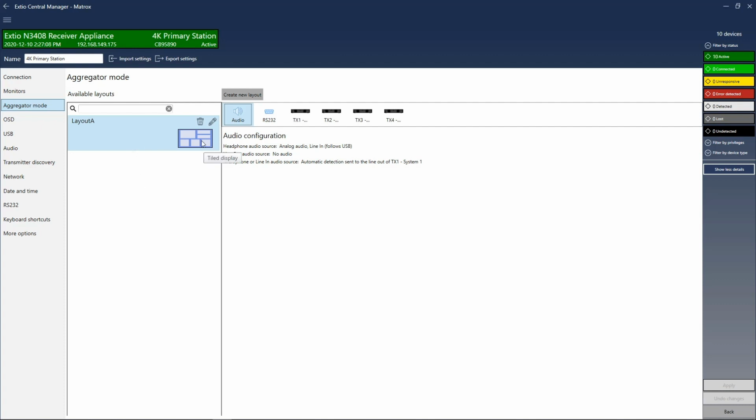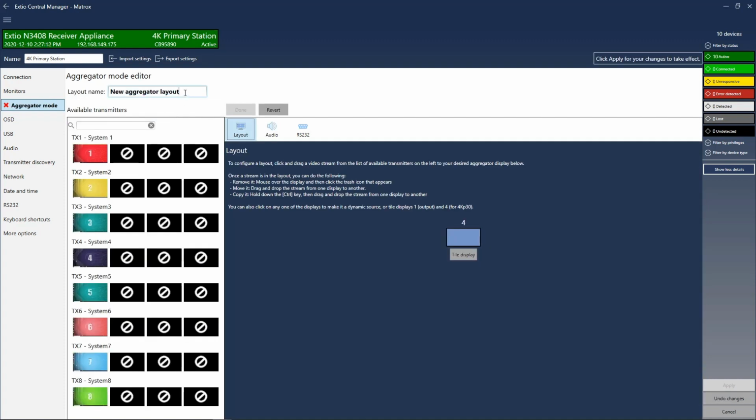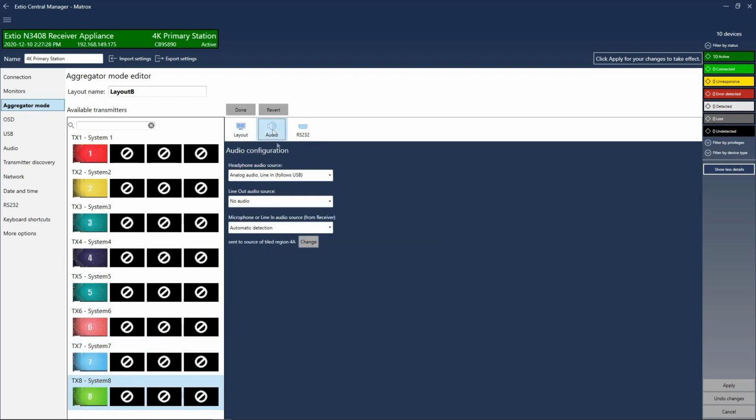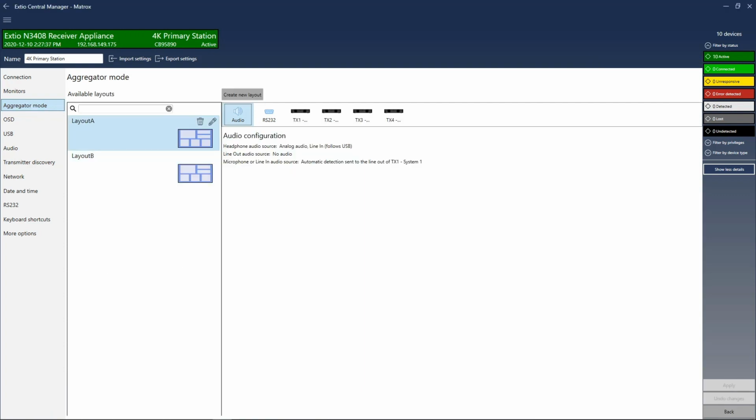Now let's create a second one. Now we have 2 aggregated layouts that the receiver device can connect to.